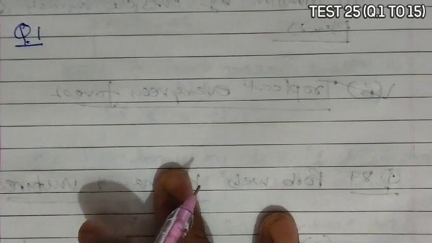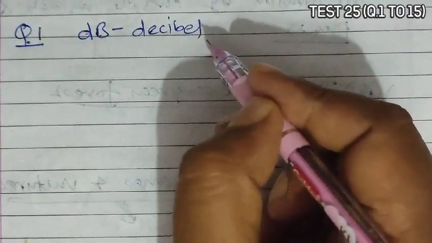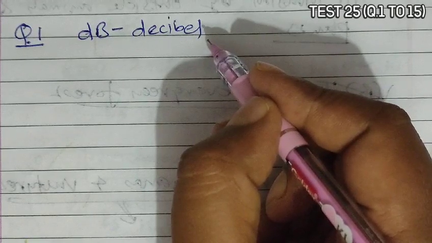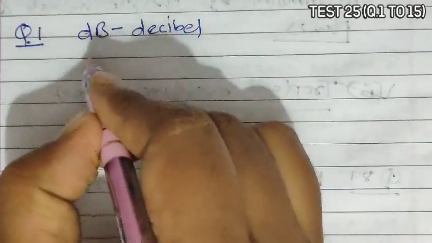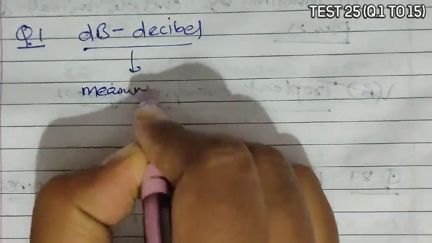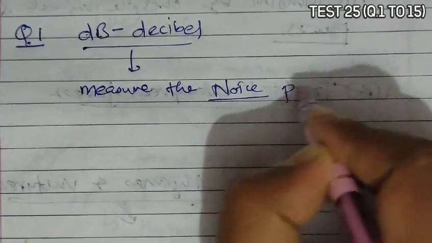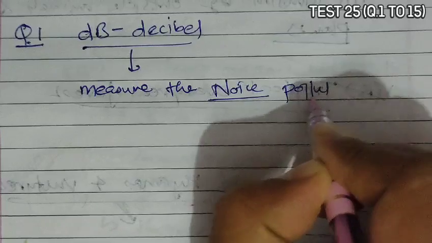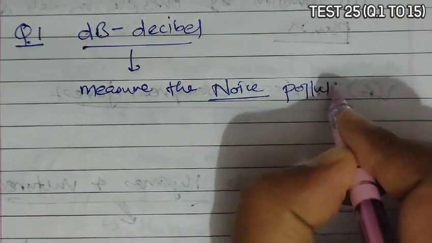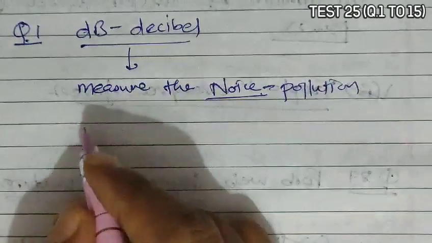Question 1. Question 1 asks that dB, that is decibel, is a standard abbreviation used for the quantitative expression of... Actually, decibel is used to measure noise, which can be helpful to indicate noise pollution.